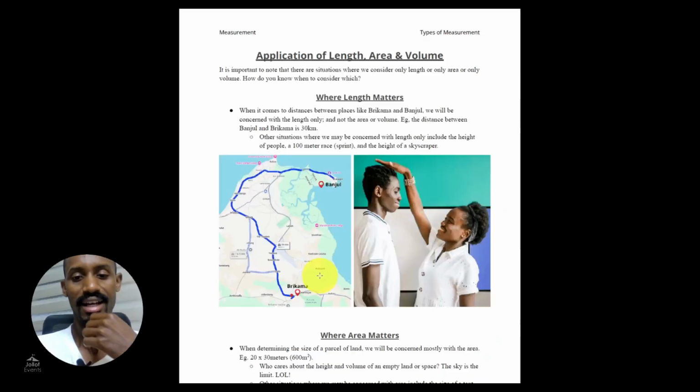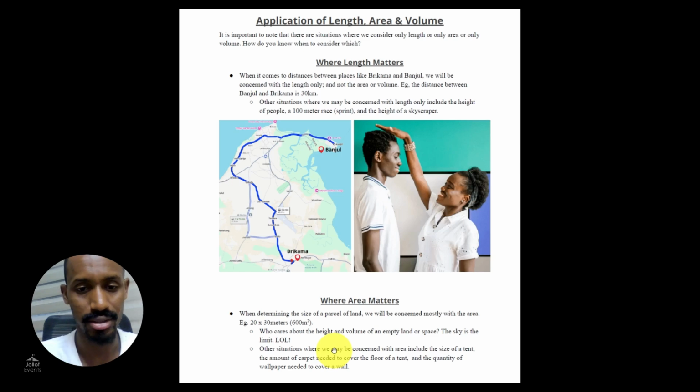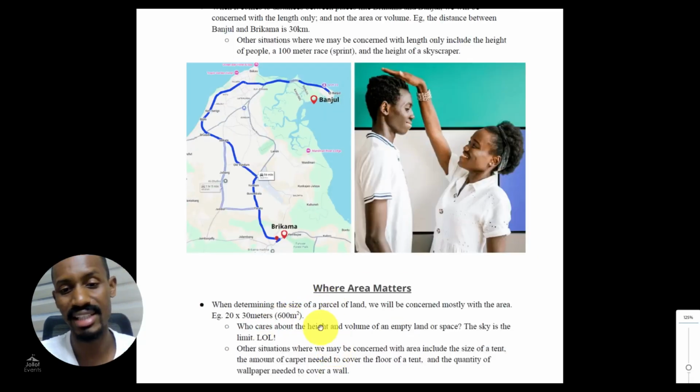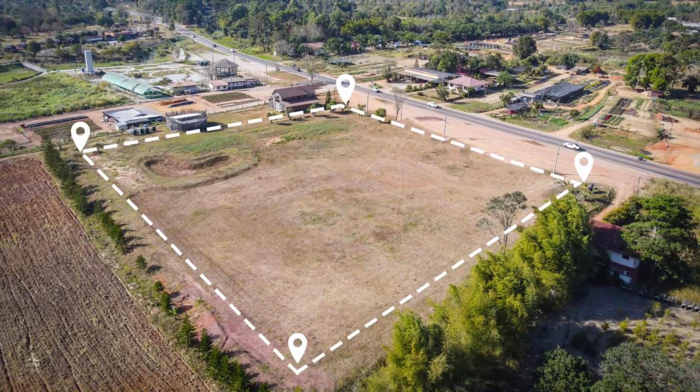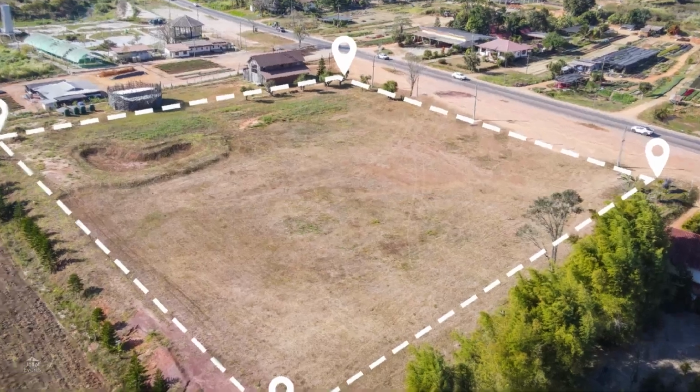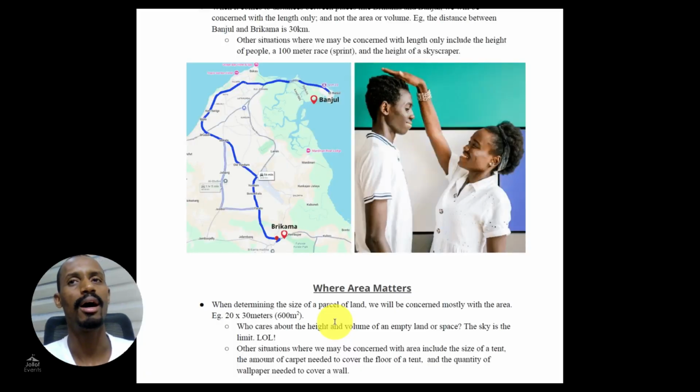Now, where area really matters. For example, when determining the size of a parcel of land, we only want to know the area. We don't want to know the volume. When you want to buy an empty land, you don't want to know the volume or only one length, because, remember the example I gave you, knowing one length only will not help you. You need to know at least two sides when determining the area of something. Who cares about the height and volume of an empty land or space? The sky is the limit.